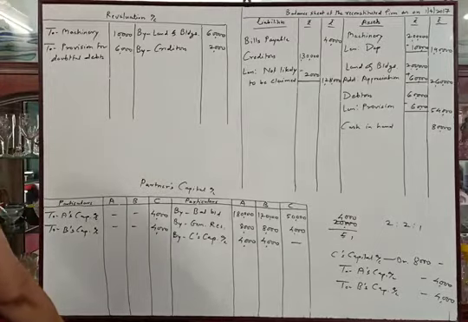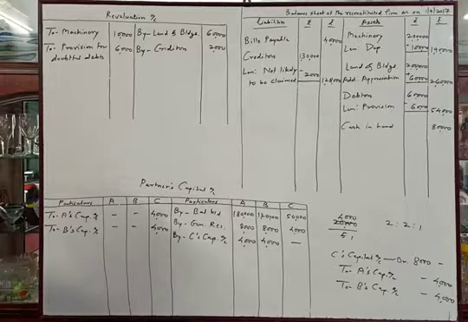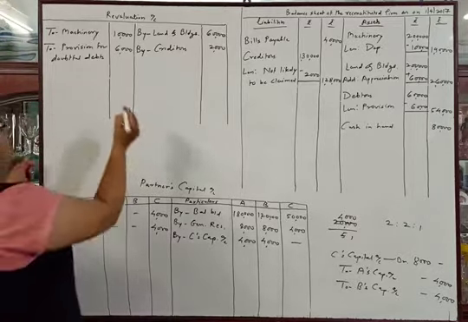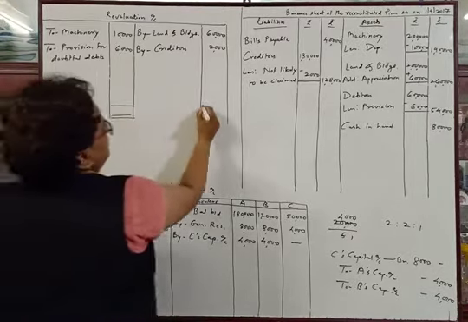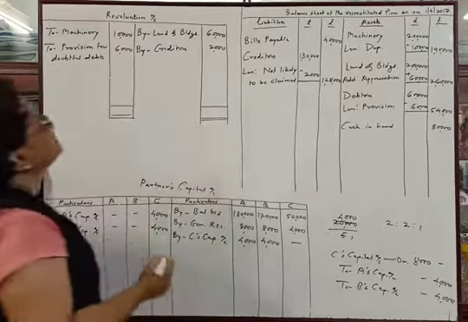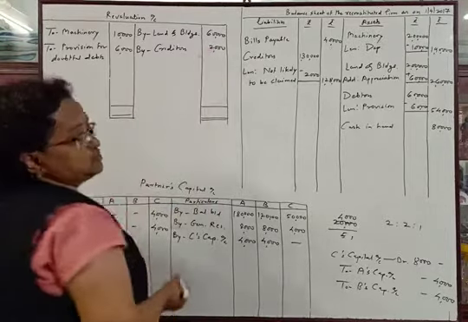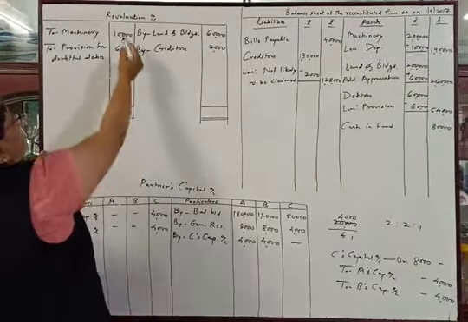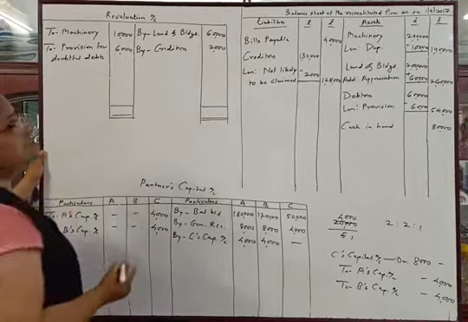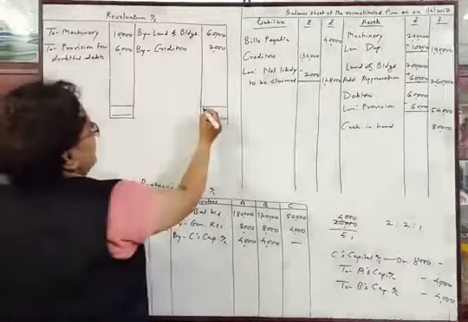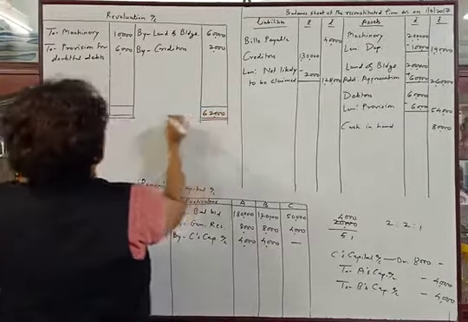So now we will tally the problem. All adjustments are over. Now we will tally the problem. Now see, the profit and loss adjustment account means the revaluation account. First we have to tally the revaluation account, that is the profit and loss adjustment account. The credit side total is 60,000 plus 2,000, which will be 62,000, and the debit side total is 10,000 plus 6,000, that is 16,000. 62,000 is the higher total. So we will write down here 62,000.